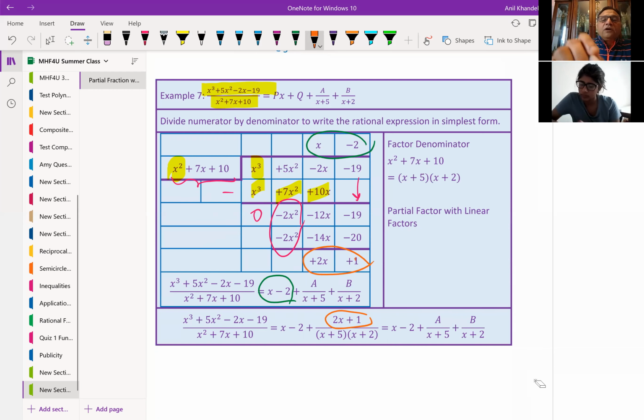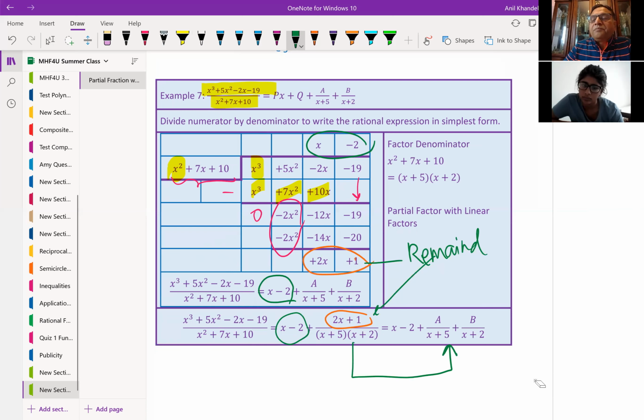So we got this green part, which is the quotient part, plus the remainder part. So this is the remainder. We'll divide the remainder by the divisor. That is what we have to do, and we have to write this as a partial fraction. You get the idea. So the first step is long division. In that first step, when we divided the numerator by the denominator, we got one term which is a polynomial. So we have now a polynomial plus the rational expression.